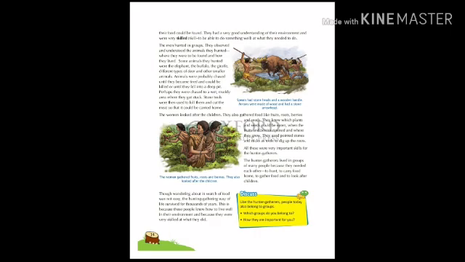Some animals they hunted were the elephant, the buffalo, the giraffe, different types of deer, and other smaller animals. Animals were probably chased until they became tired and could be killed, or until they fell into a deep pit. Perhaps they were chased to a wet, muddy area where they got stuck. Stone tools were then used to kill them and cut the meat so that it could be carried home.